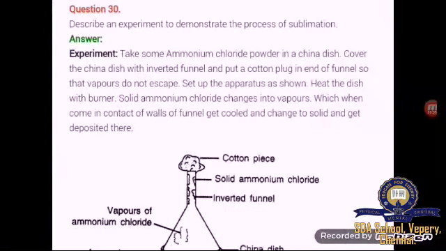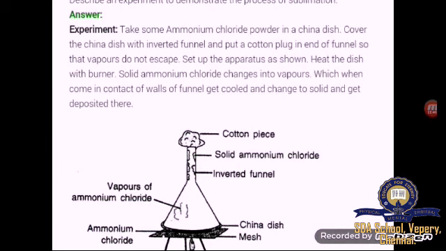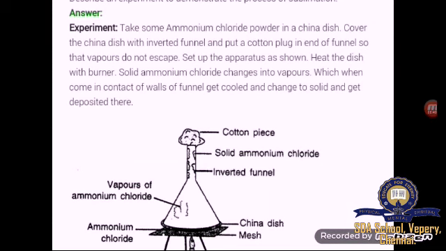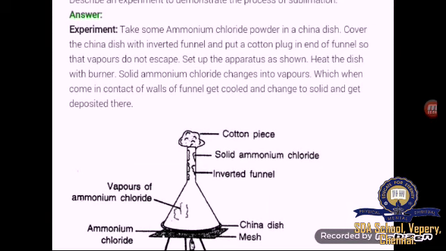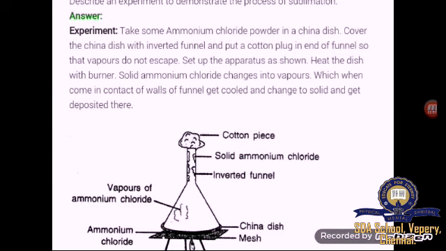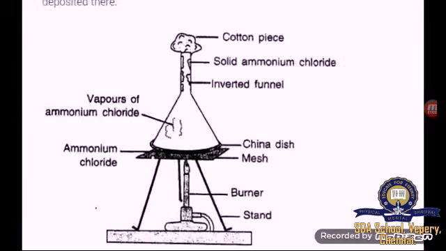The next question is, describe an experiment to demonstrate the process of sublimation. Experiment. Take some ammonium chloride powder in a china dish. Cover the china dish with an inverted funnel and put a cotton plug in the end of the funnel so that vapors do not escape. So why are we covering? So that the vapors do not escape, right? Set up the apparatus as shown. So here the apparatus has been shown.